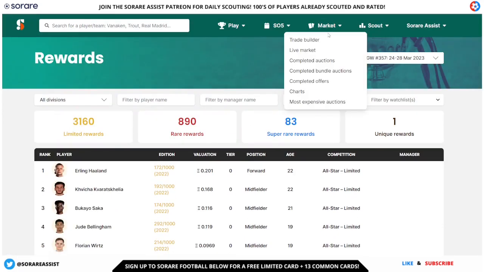You've also got the market tab as well, of course, where you've got the trade builder to help you make a more informed decision on whether a trade is good for you. There's the live market tab as well.